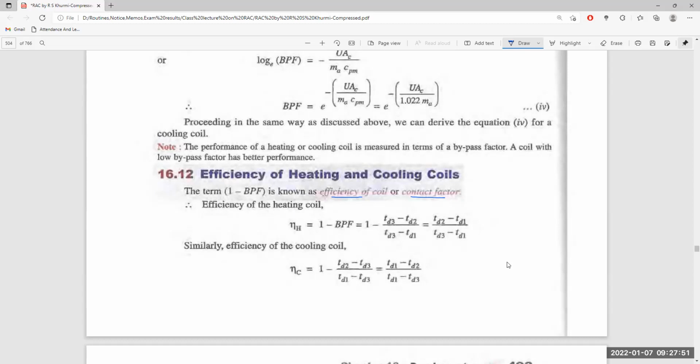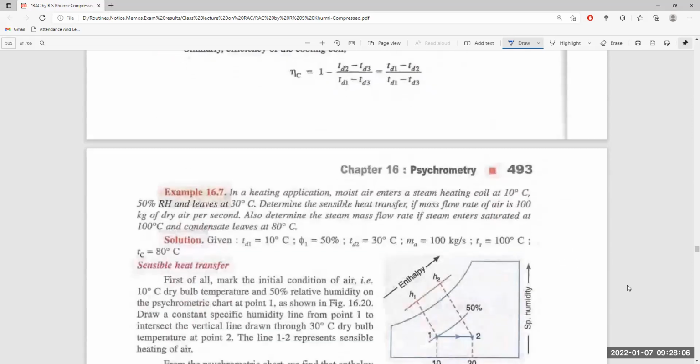Similarly, the efficiency of the cooling coil is 1 minus the bypass factor, which is put as (TD2 minus TD3) divided by (TD1 minus TD3), or (TD1 minus TD2) divided by (TD1 minus TD3). This is the efficiency of the cooling coil. Let us go through a few problems.